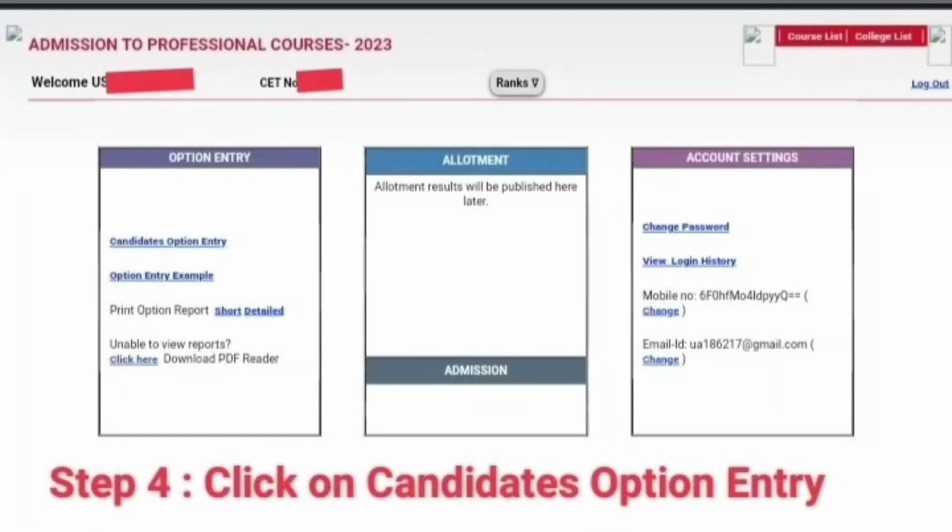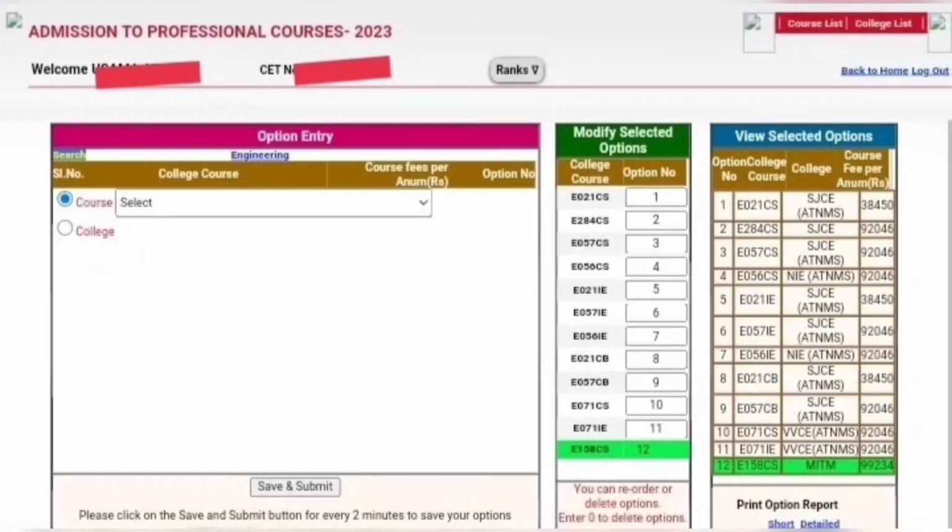So guys, this is a very important thing. Before sitting down to option entry, you should have a clear picture of which college you want to select and which colleges you are planning. So before sitting for option entry, make sure you prepare a list. That is very important, and the list is not how you want it. Based on the placements and based on the ranking, you need to create a list. Okay, then if you click on candidates option entry, you will land on this page.